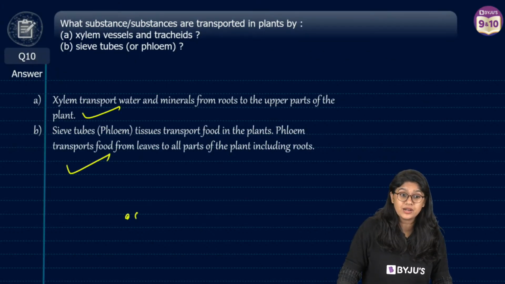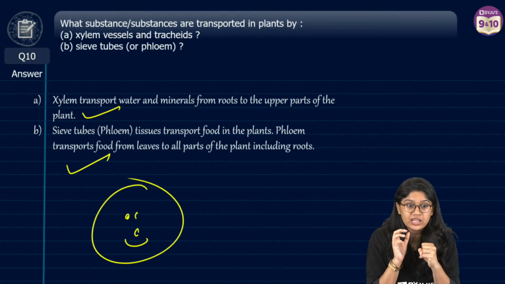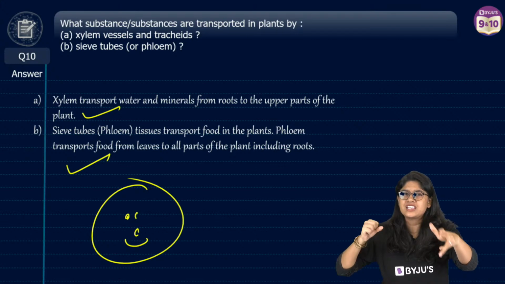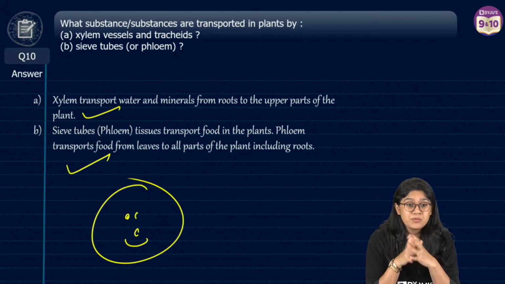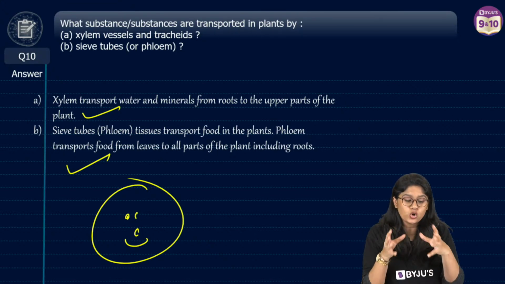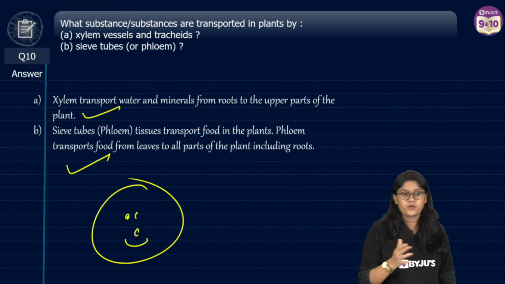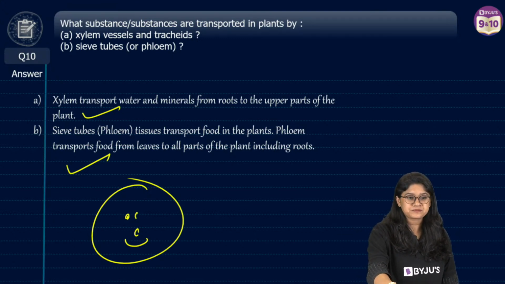Are we clear, everyone? My children, don't be afraid if they have xylem vessels, tracheids, sieve tubes. Conduction means movement, right? In this context in biology, it just shows the transportation. It has a different meaning in physics for sure. Okay, we will start.